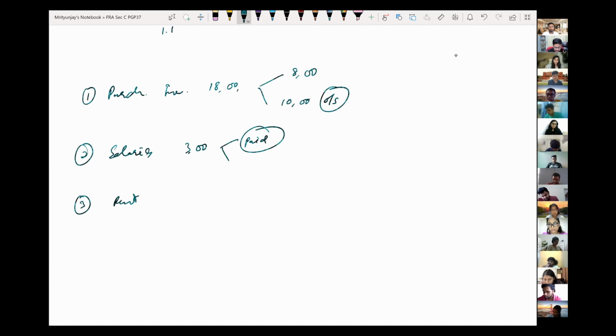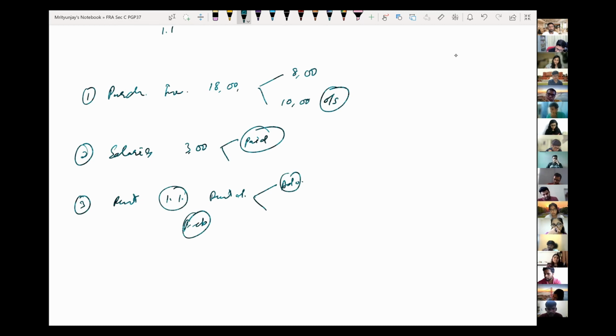Let's say on 1st of January you have entered into a rental agreement. The agreement is such that you will occupy the premises from Feb onwards, and you have done an advance payment of rent of rupees 5,000, or no, not 5,000. Let's take it 50,000 for the month of Feb.